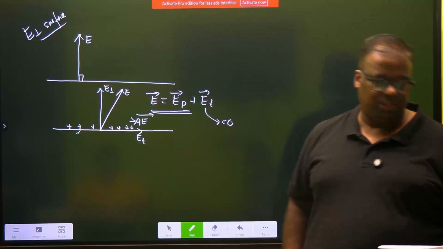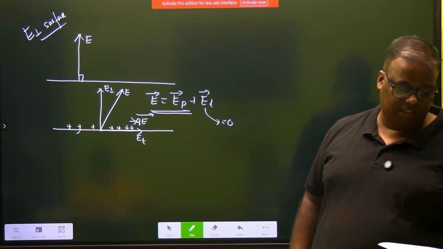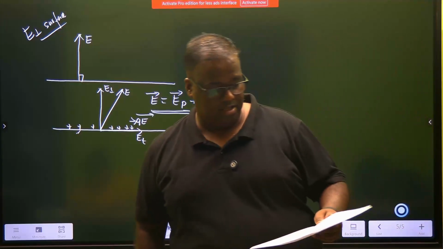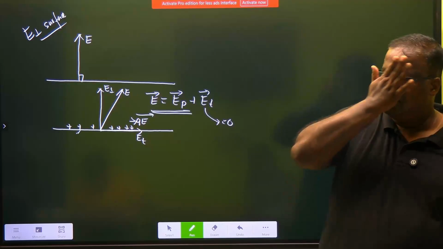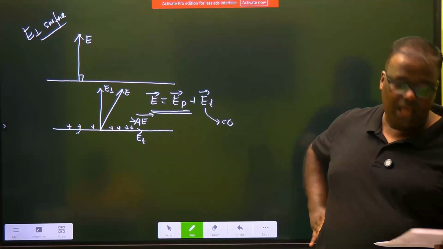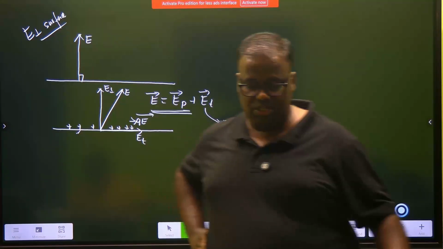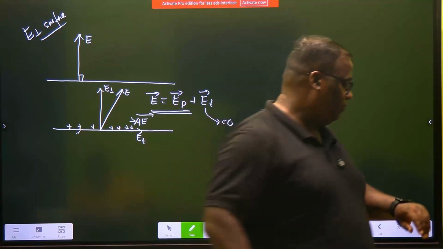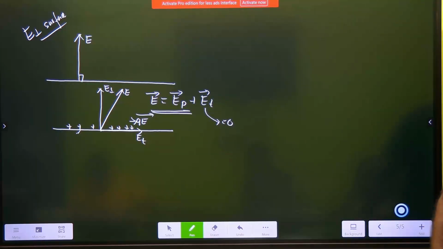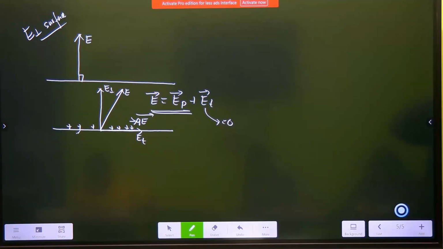The third point. Interior of a conductor can have no excess charge in static condition.